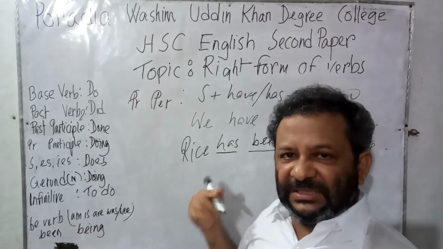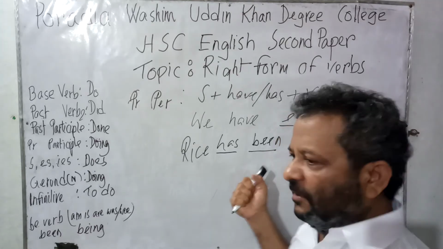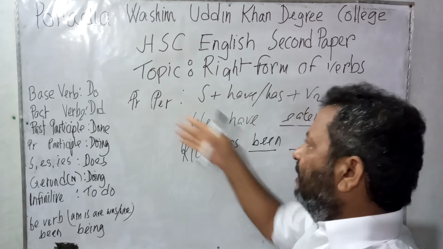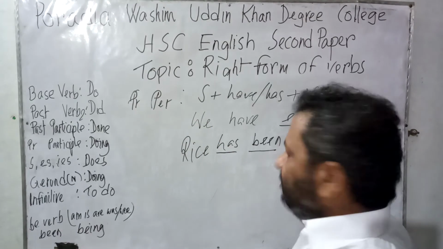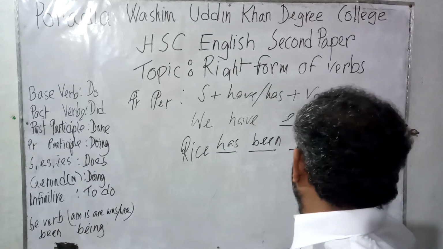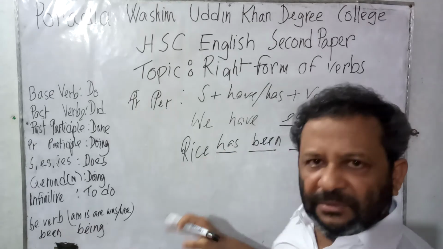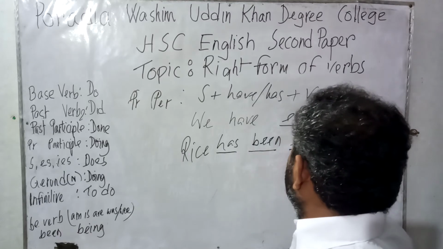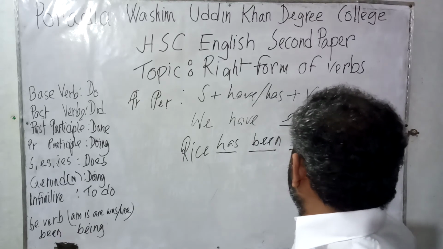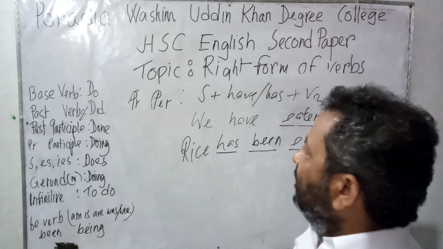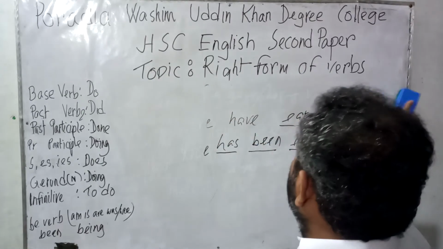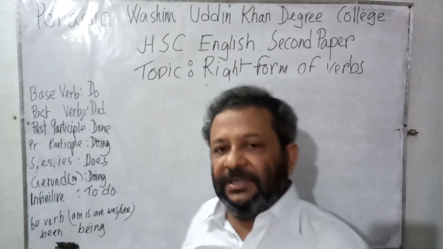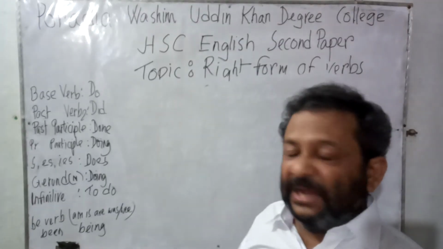So as long as we know that in the passive form in the perfect tense, the verb 3 form is used. So rice is given. We know rice is usually eaten. So has been given, so it will be eaten easily. Rice has been eaten by me. So it is clear again that voice is very much useful in the matter of right form of verb.